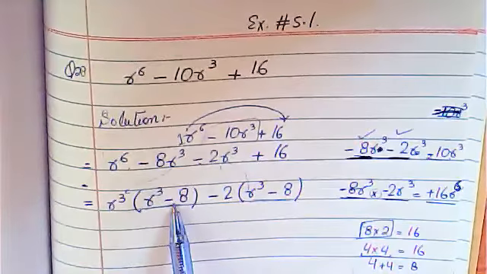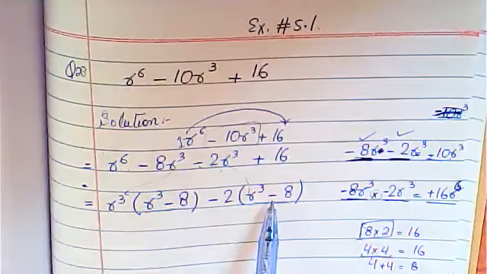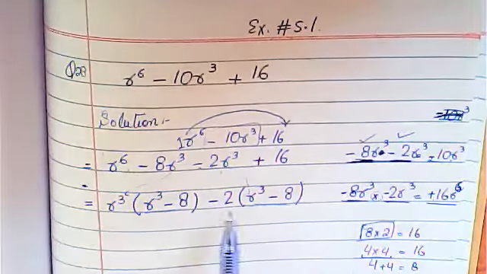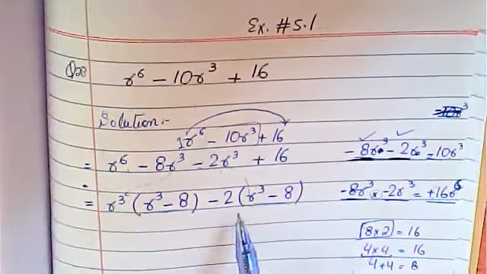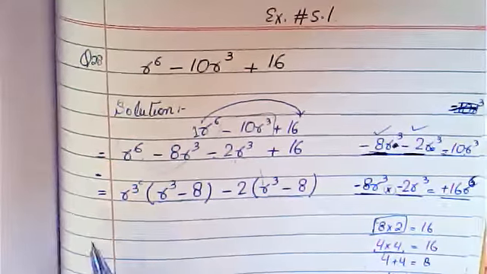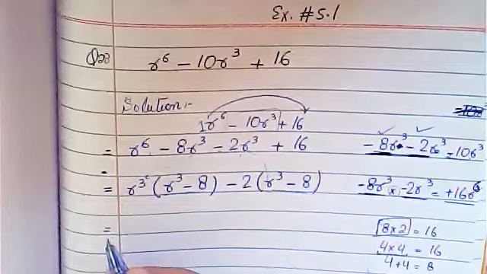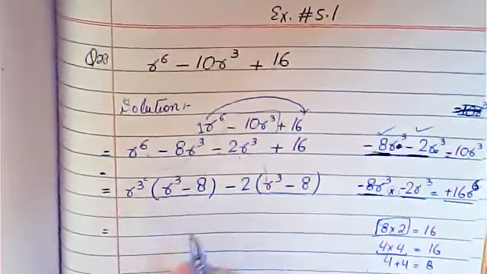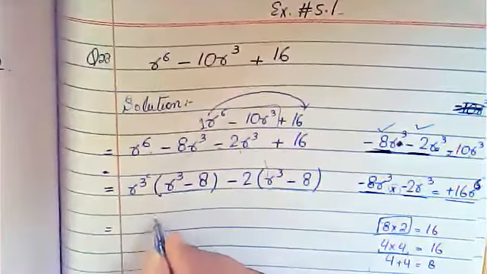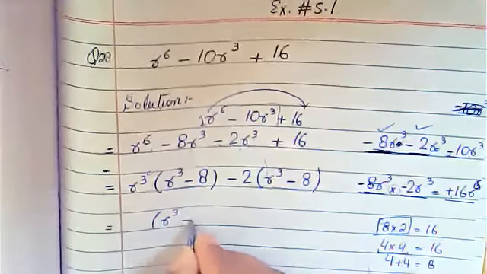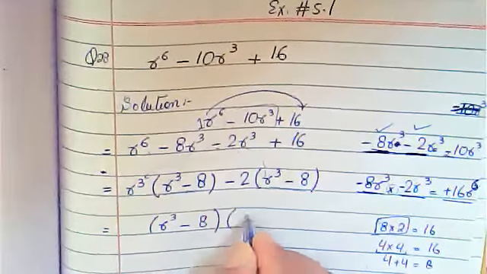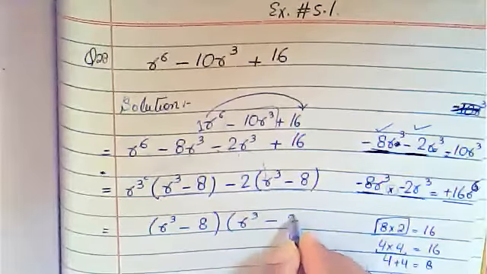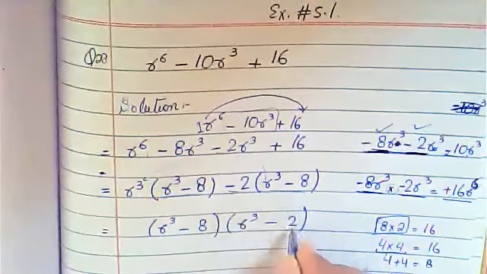If here you have a minus sign and here you have a plus sign, this is completely wrong. It means the brackets should be an exact copy, the same brackets, right? Now here I'm going to take another common. What is common here? This common is r cube minus 8, and what is left is r cube minus 2, this one minus 2, right?